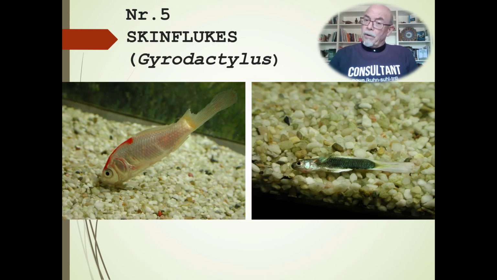Number 5, last but not least, skin flukes. Skin flukes, mostly what we find is Gyrodactylus species, causing like tail rot in this rasbora, or causing the clamping of the fish, weakening and laying down, and scratching. This is all flukes, it's worms. And that is making a serious impact on the health of the fish.